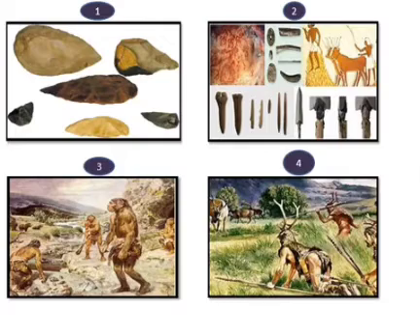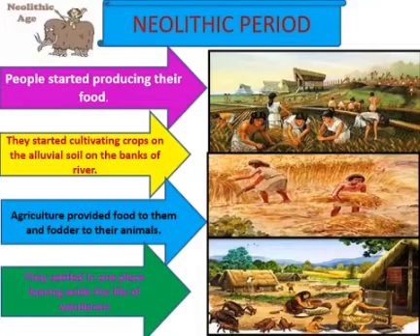So today you are going to learn about Neolithic period and also Metal Age. Yes, let us begin with Neolithic period. Neo means new. Lithic means stone. So it is new stone period. Neolithic period is also called as New Stone Age. It shows the development of humans from hunter-gatherer to food producers.